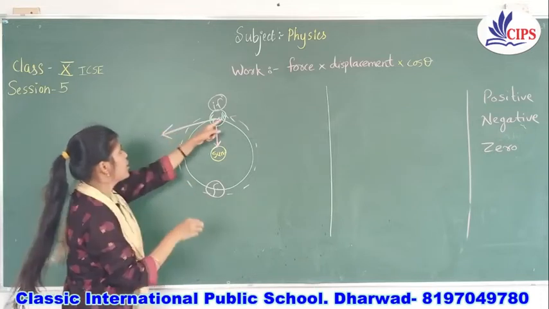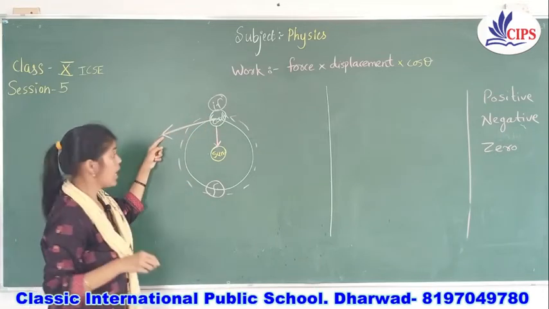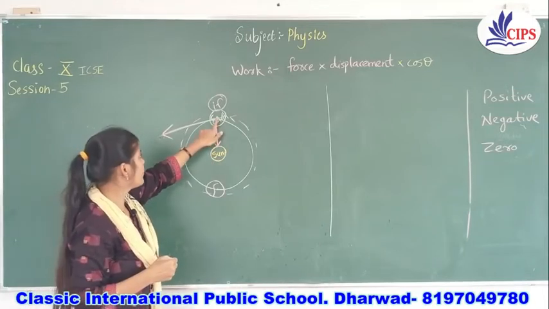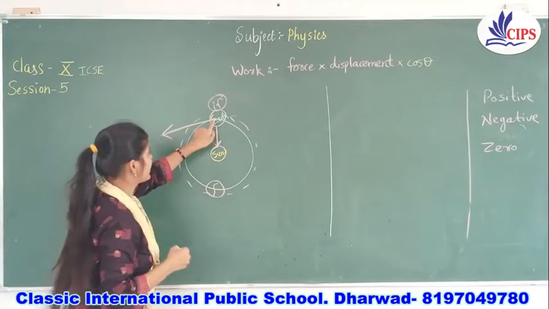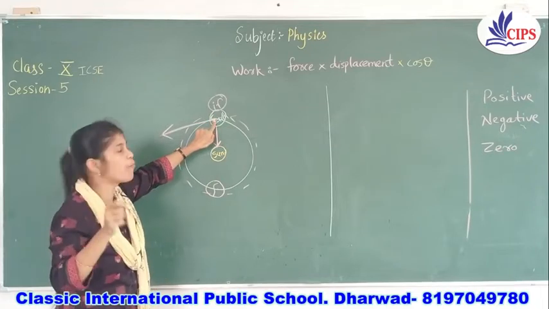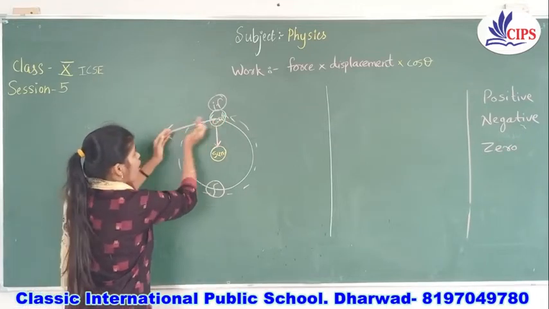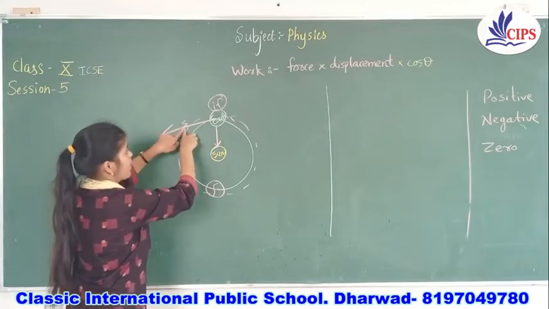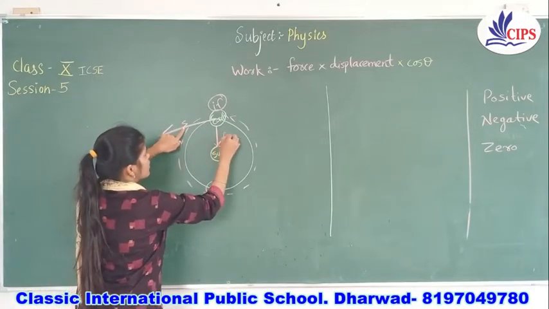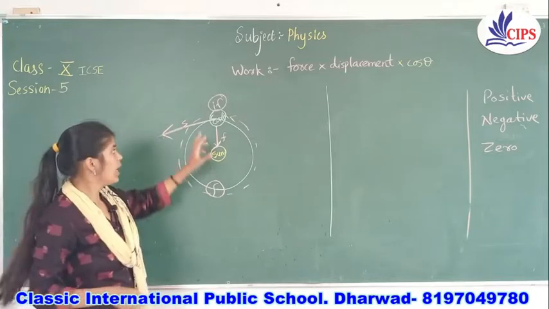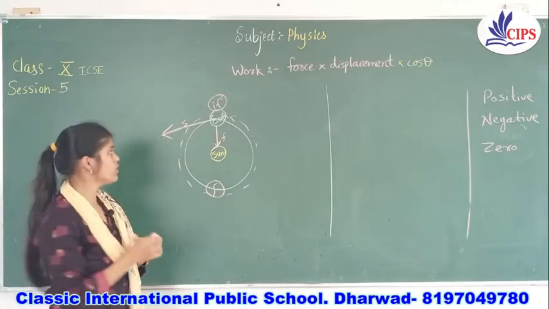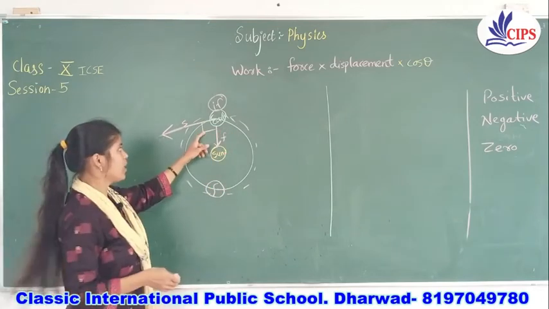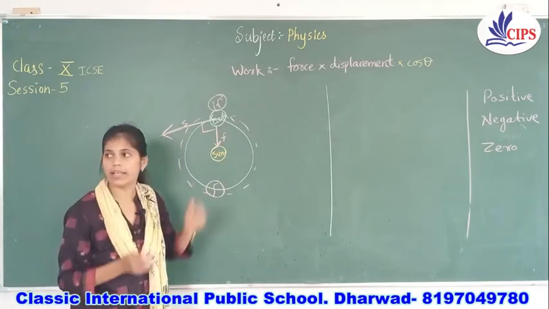The sun is always pulling, so because of that it's revolving. Otherwise, at this instant, the face of the earth would be on this side. So this is the displacement and this is the force applied by the sun. In this case, you always get the angle between them. That angle always shows 90 degrees.